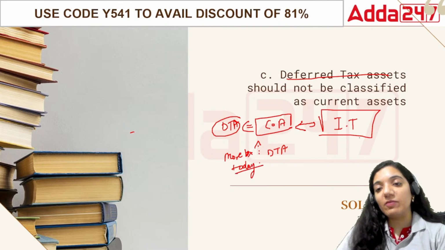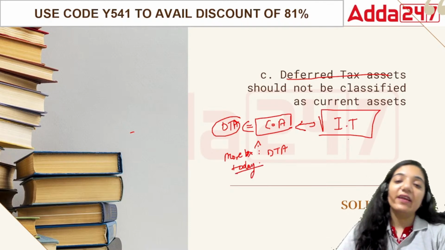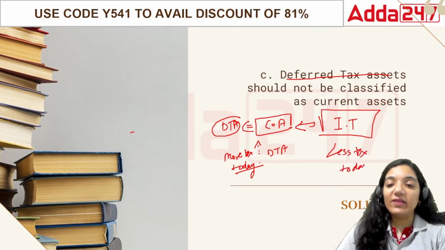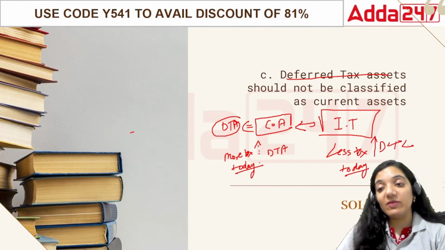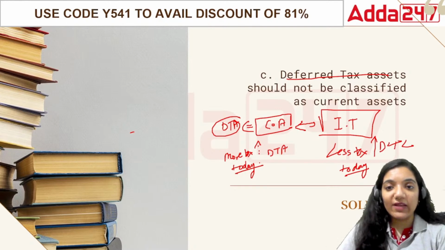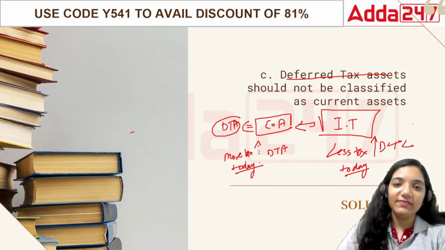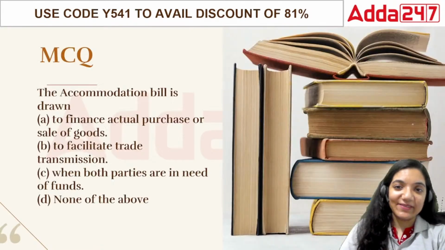And when we talk about income tax, that is in terms of the working, when we'll pay less tax today, that means this portion is basically deferred tax liability, because maybe right now we are not paying, but later on we'll have to pay a lot, right? That is what we can call deferred tax assets or deferred tax liabilities.